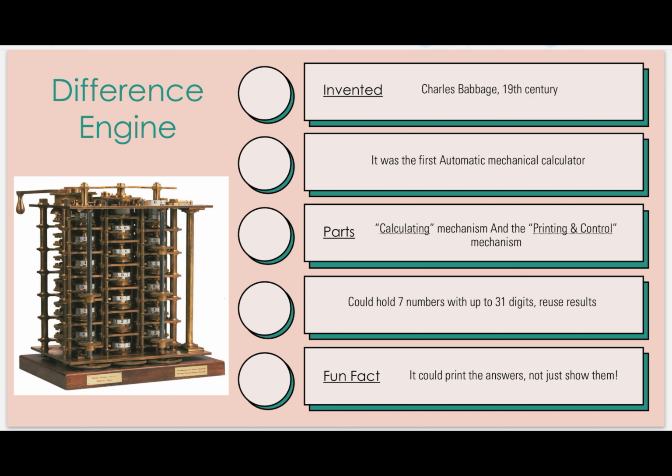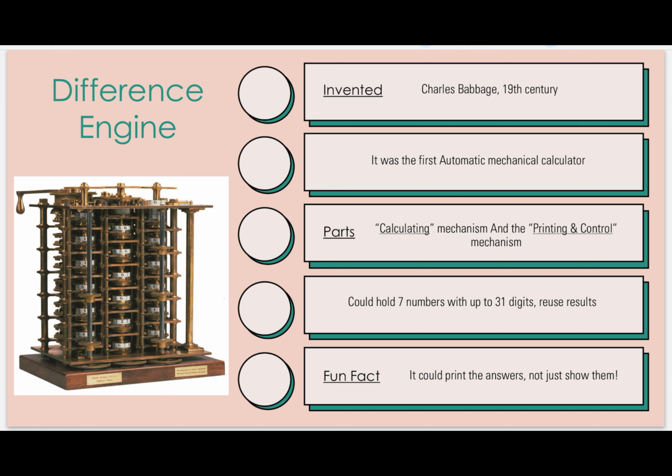What was the specific feature of this calculator? It was the first automatic mechanical calculator. And what was Pascaline? Pascaline was the first mechanical calculator, and the difference engine is the first automatic mechanical calculator. There is a slight difference. Pascaline was a mechanical calculator, and this is the first automatic mechanical calculator.